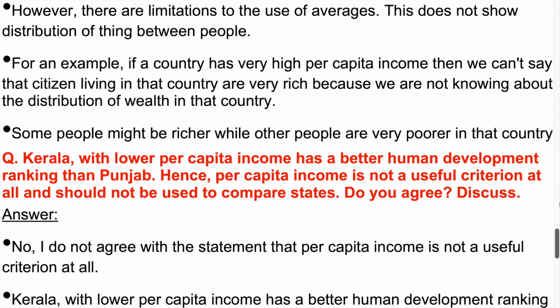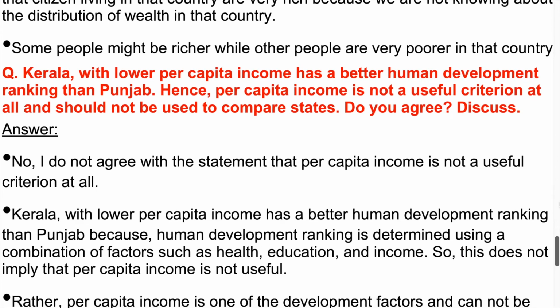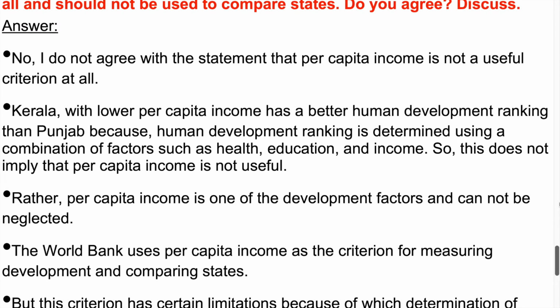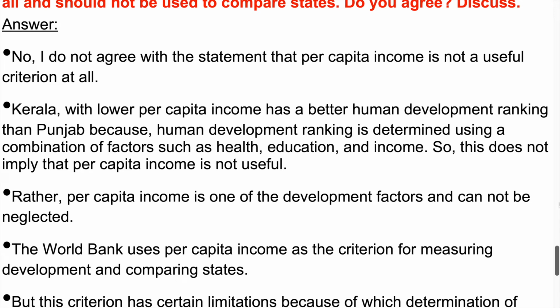Question. Kerala, with lower per capita income, has a better human development ranking than Punjab. Hence, per capita income is not a useful criterion at all and should not be used to compare states. Do you agree? Discuss. Answer. No, I do not agree with the statement that per capita income is not a useful criterion at all. Kerala, with lower per capita income, has a better human development ranking than Punjab because human development ranking is determined using a combination of factors such as health, education, and income. So, this does not imply that per capita income is not useful.